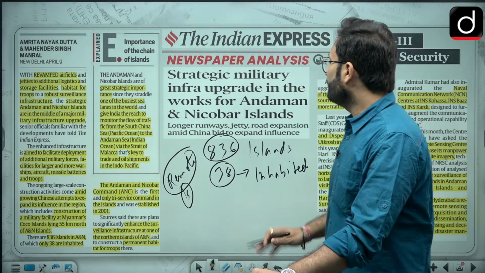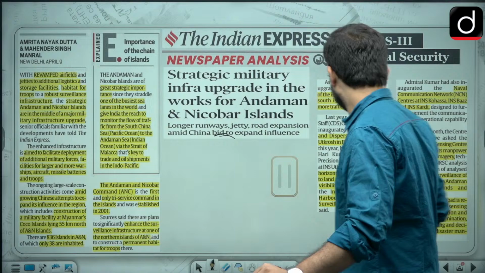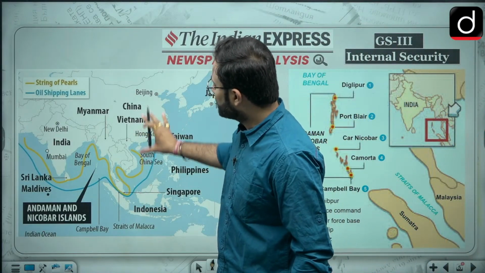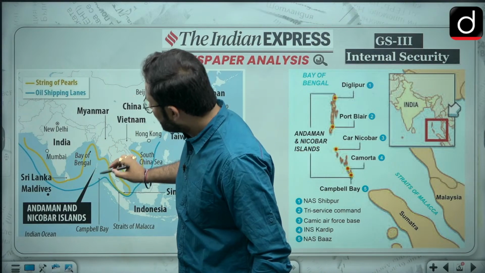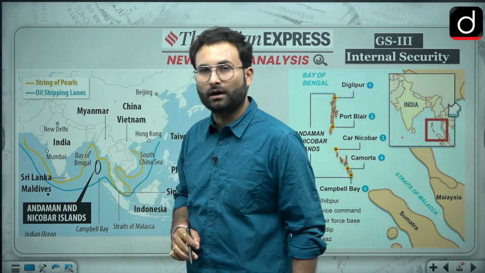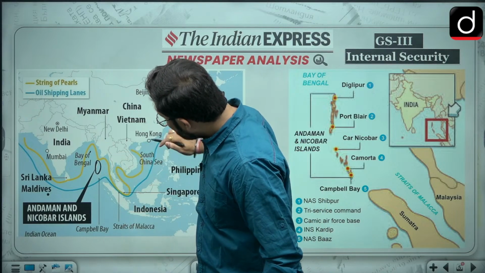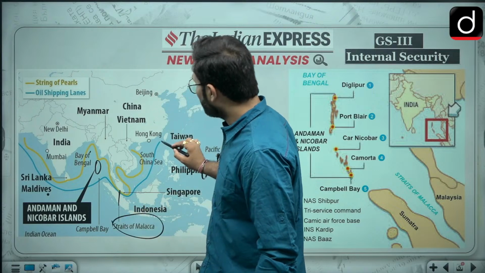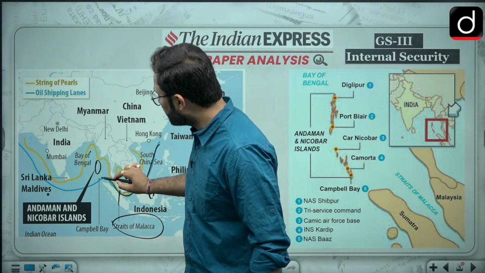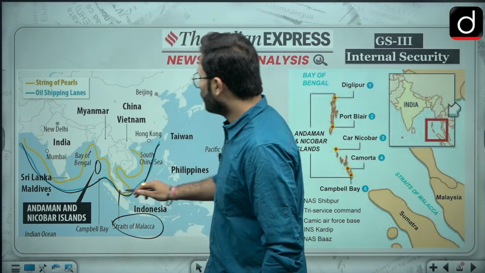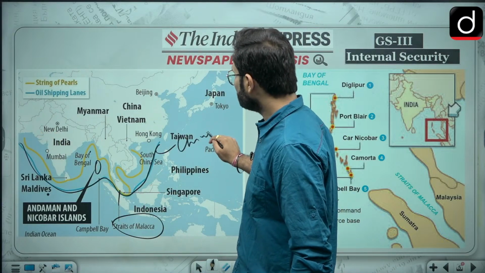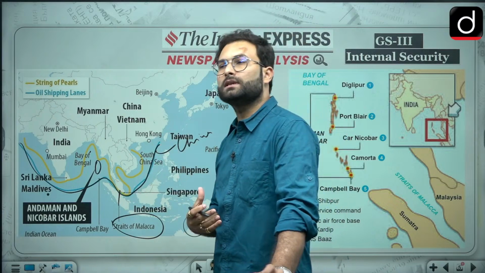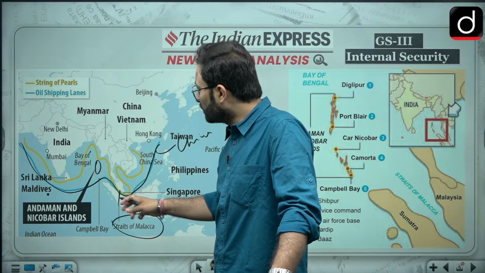The second thing is the location of Andaman and Nicobar. Here you can see this is the South China Sea, this is China, and this is the Bay of Bengal, and here we have this group of Andaman and Nicobar. This is the Strait of Malacca, and you know that most of China's oil trade is done through this Malacca Strait route. Ultimately this route is important for China, and China wants this route to stay in their control and to have no exigencies on this route.